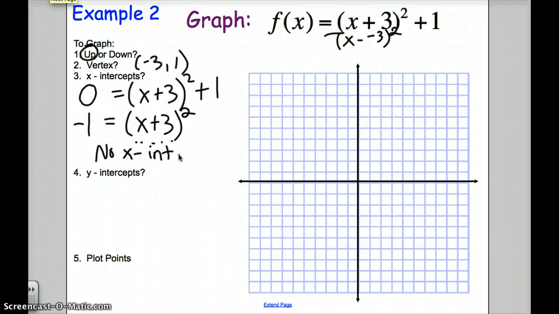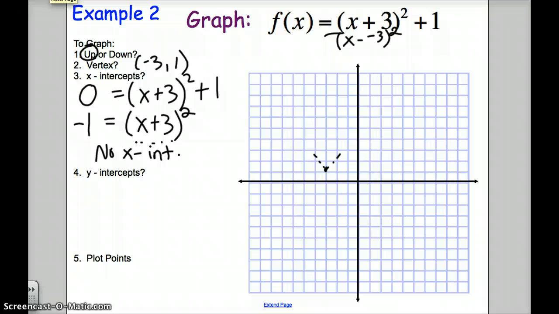Let's take a look at y. So if we graph the vertex, negative 3, 1, and we use what we know about the graph going up or down, we see it's going up. It's going to be going up like this somehow. So there's no way it's going to ever cross the x-axis. So this makes sense. This fits with what we already know about the graph.